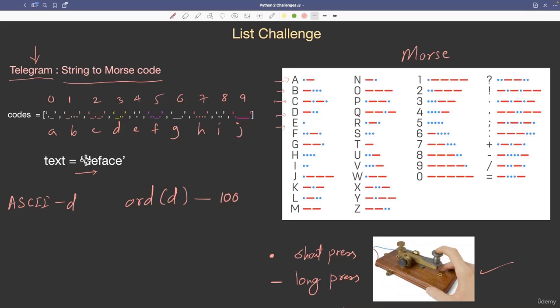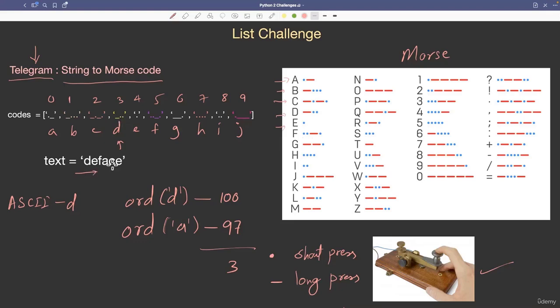And what is the ASCII code of a? ord of 'a', letter a, so this should be in quotes because it's an alphabet. So letter a is 97. If you subtract 97 from 100, you will get 3. So if you go to index 3, you will find the code for letter d. This is the hint I am giving you.